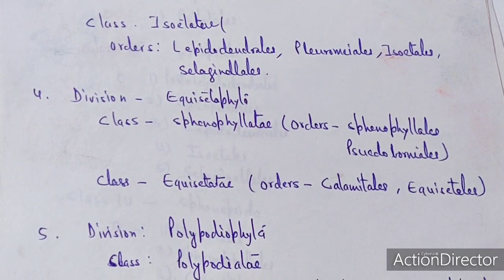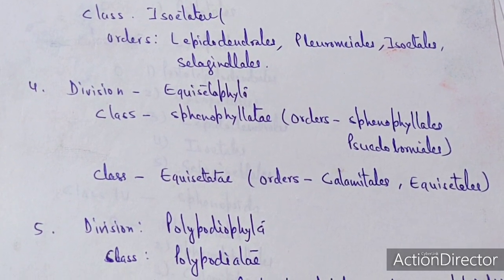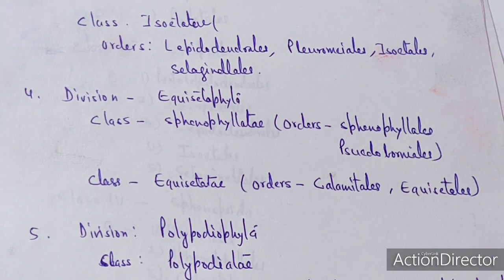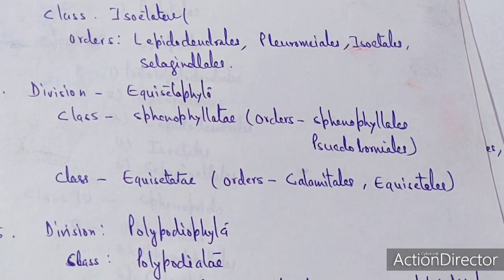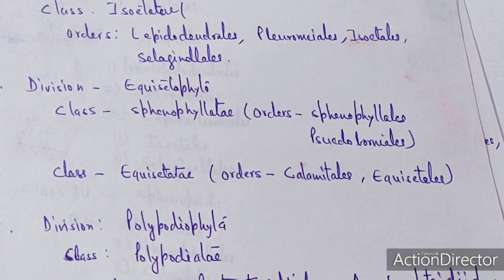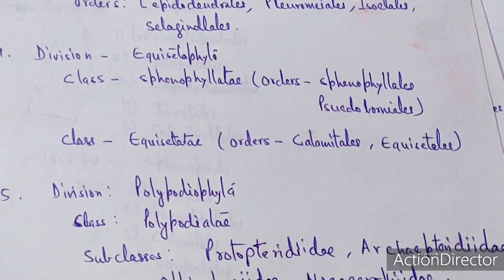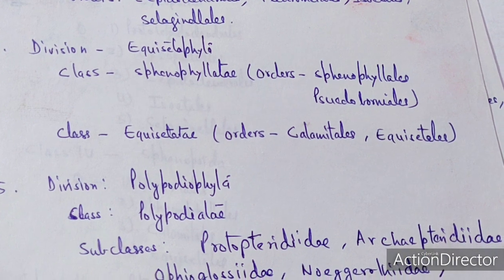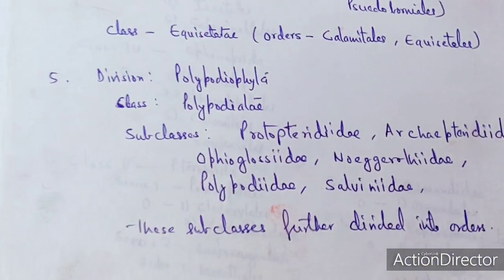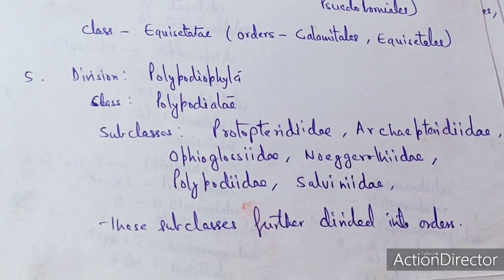The fourth division is called the Equisetophyta. Equisetophyta consists of two classes: Sphenophyllatae consists of Sphenophyllales as well as Pseudoborniales, and the second class is Equisetatae. Equisetatae consists of Calamitales as well as the Equisetales. The fifth division is called the Polypodiophyta.